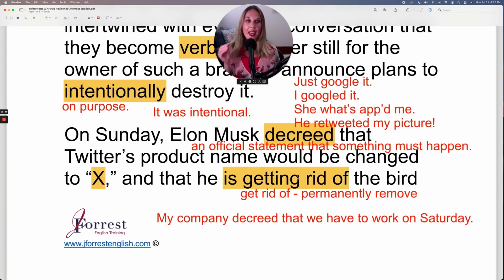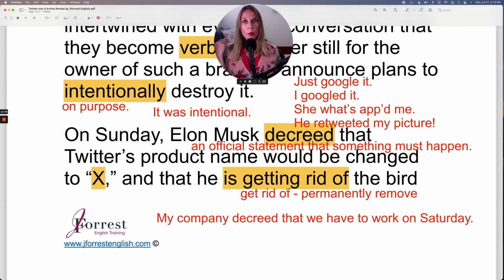So he's getting rid of the bird. Now, notice that the action is in the present continuous. He's getting rid of the bird, which means he's doing it now, which also means it's not a completed action. So maybe if you go onto Twitter or X, www.x.com, you will see the bird still because he's getting rid of it. It's in the present continuous.